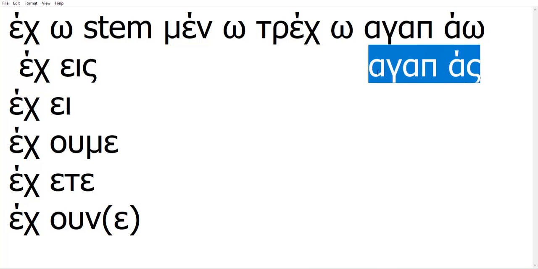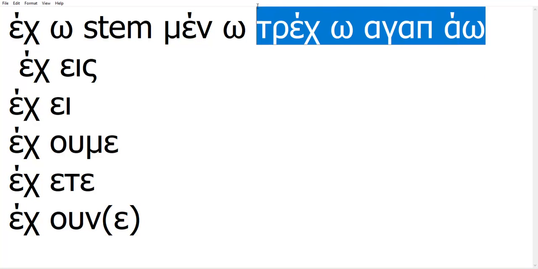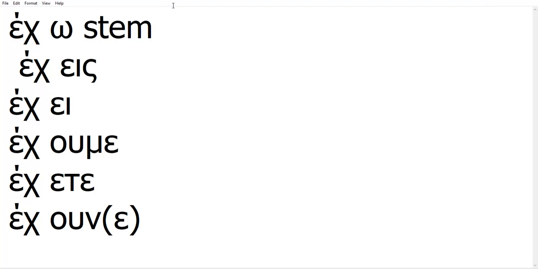Now, another thing, before I conjugate some more verbs to show you how it works: the stem, the non-changing part, the part of the verb that stays the same throughout the conjugation, almost always ends with a consonant. There are very few exceptions.